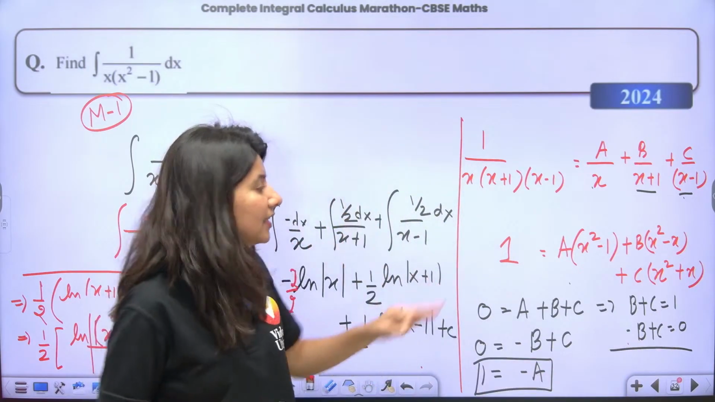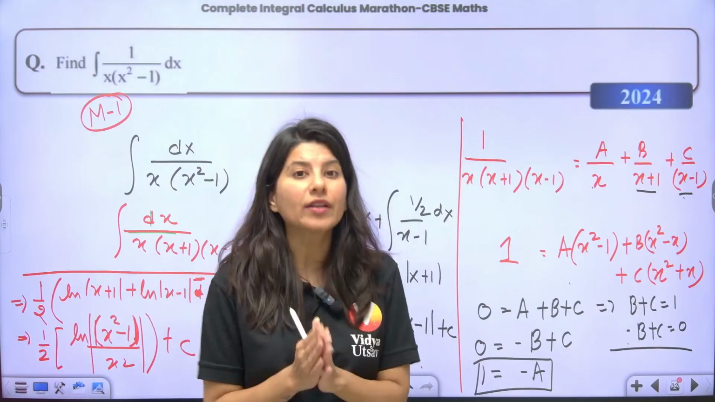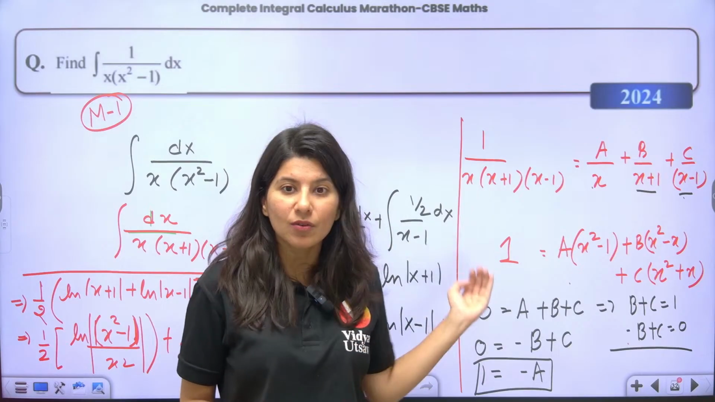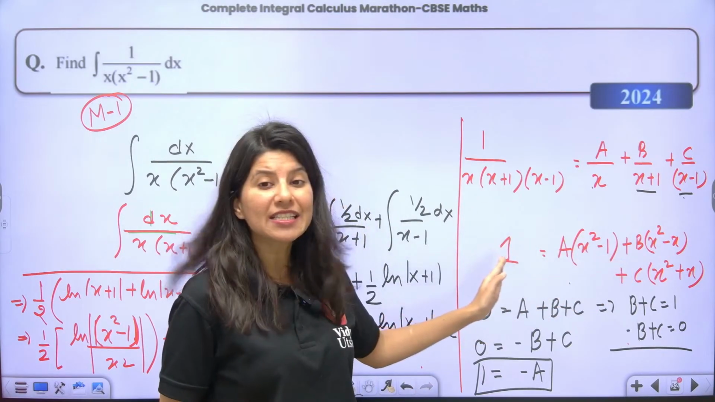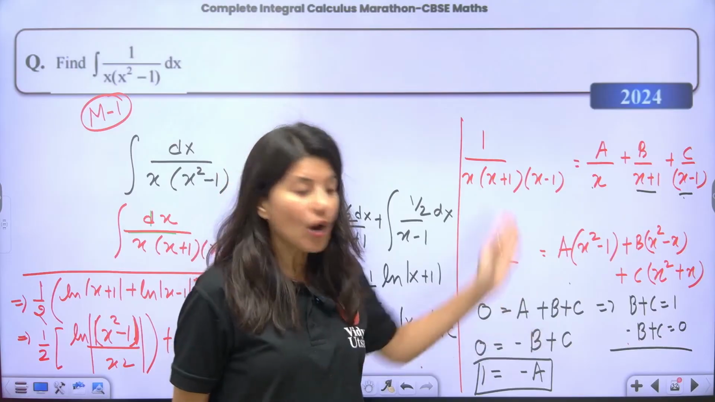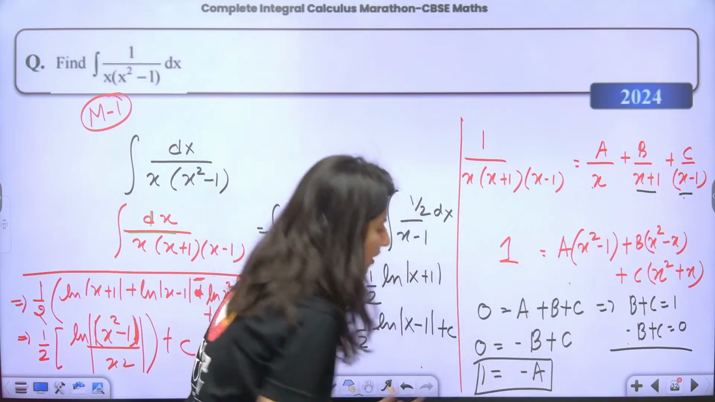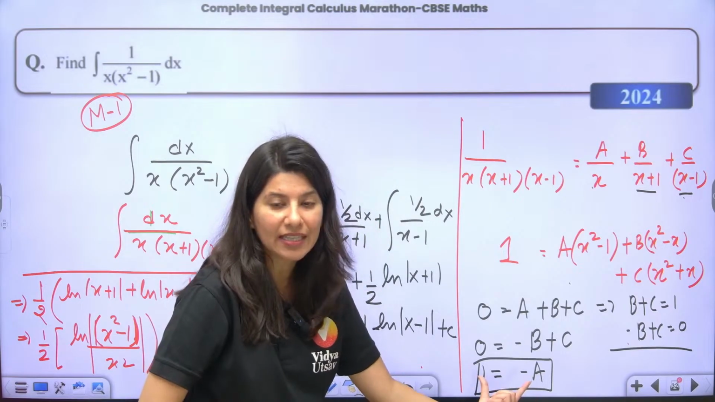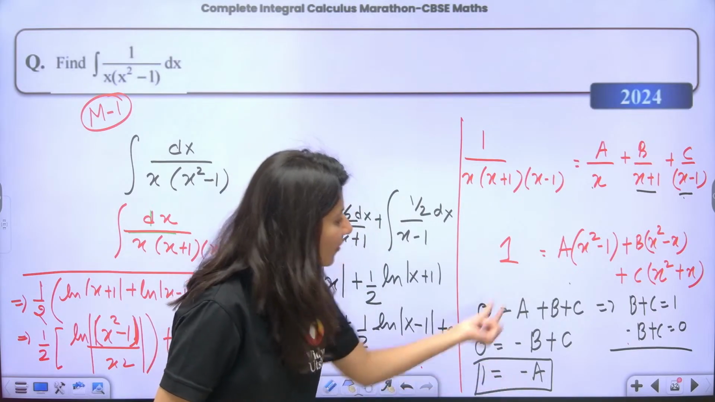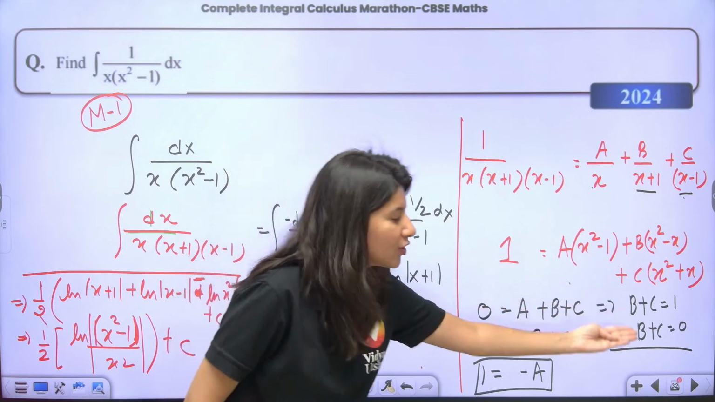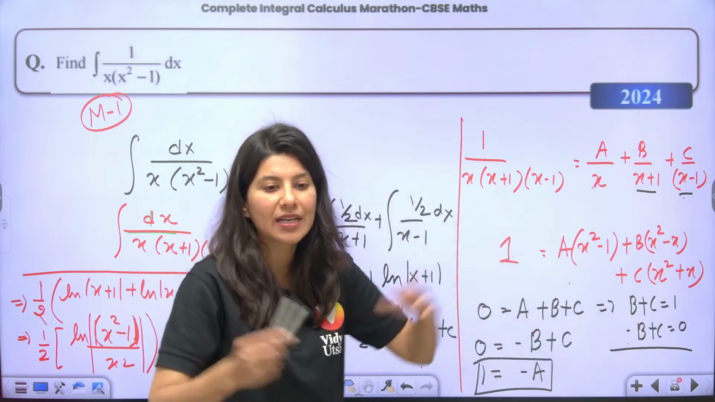Third one is, just tell me what is the constant term. On the left hand side, the constant term is 1. On the right hand side, the constant term is just minus A. So minus A and 1 will be equal. From here we got A. You plug in the value of A over here, you will get two equations in B and C. Solve it, you will get B and C.